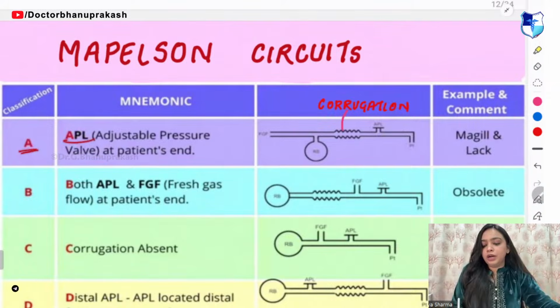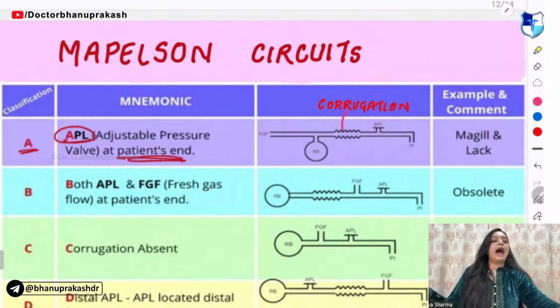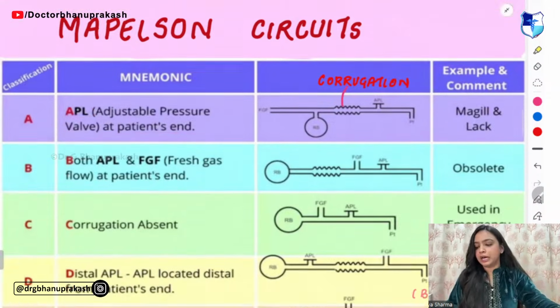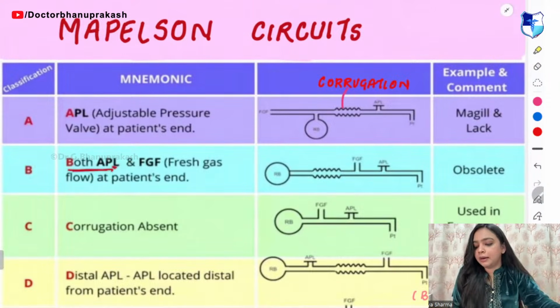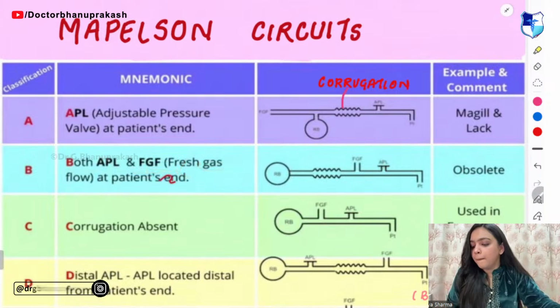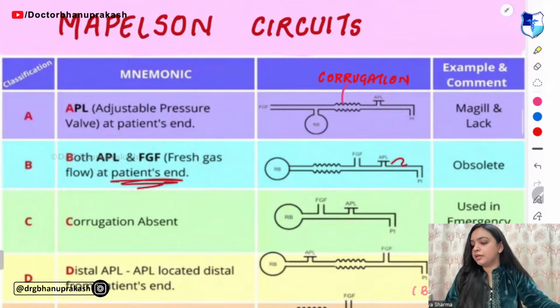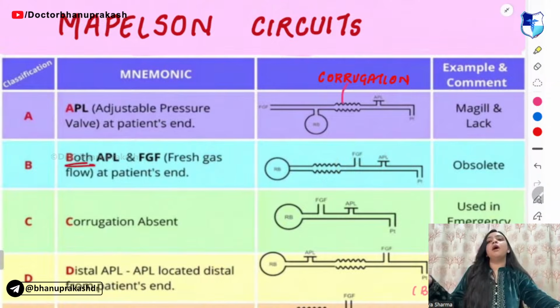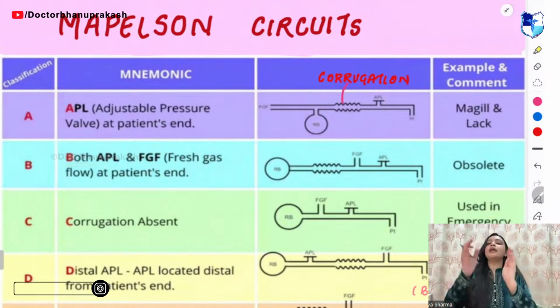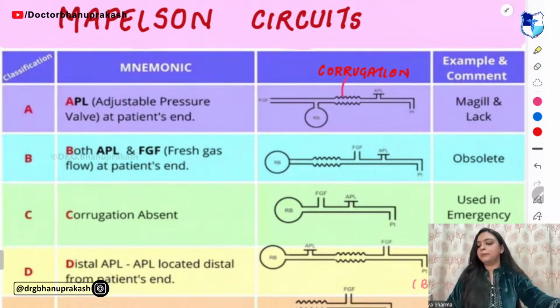So, A for A. This valve is adjacent to the patient. Now, in B, what you need to remember is that both the APL and the FG, that is fresh gas flow, are at the patient's end. Both are there at the patient's end. So remember, B for B. Both are there at the patient's end only.